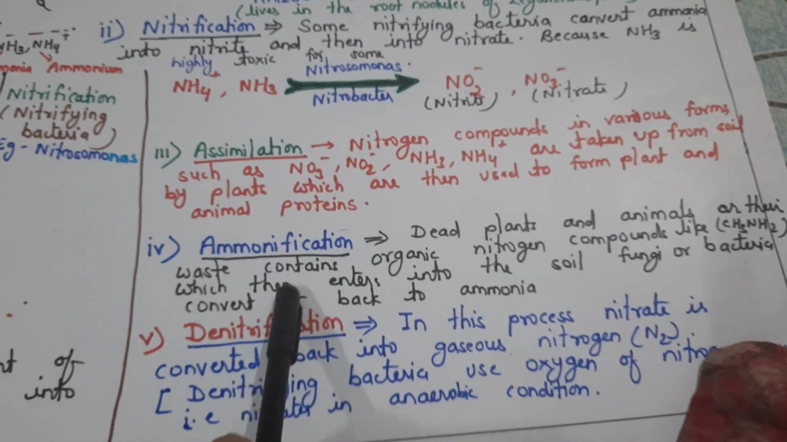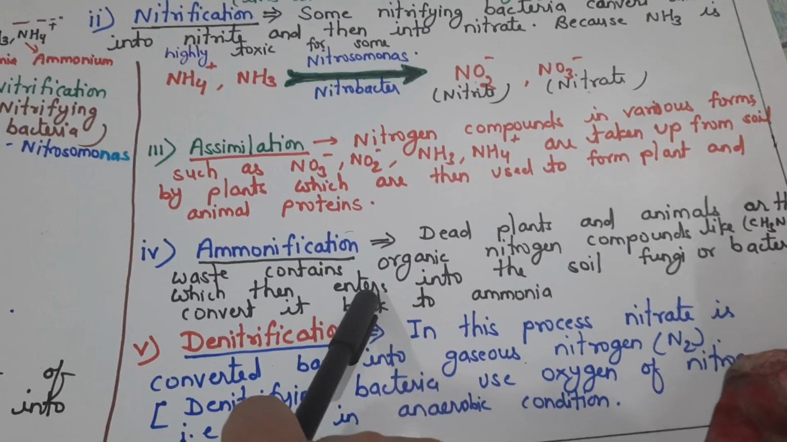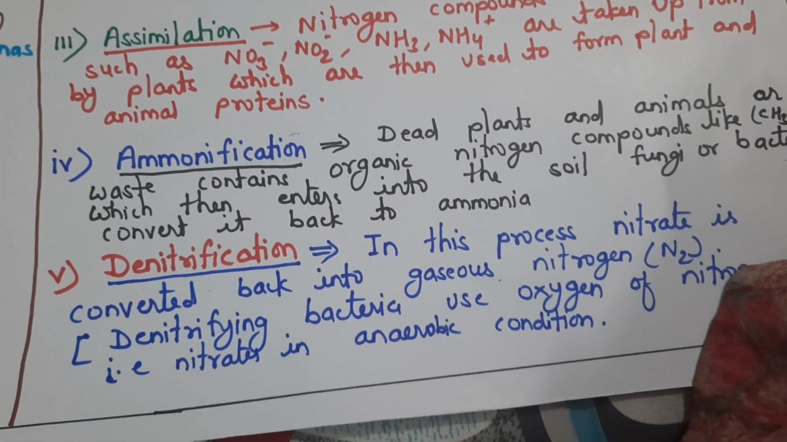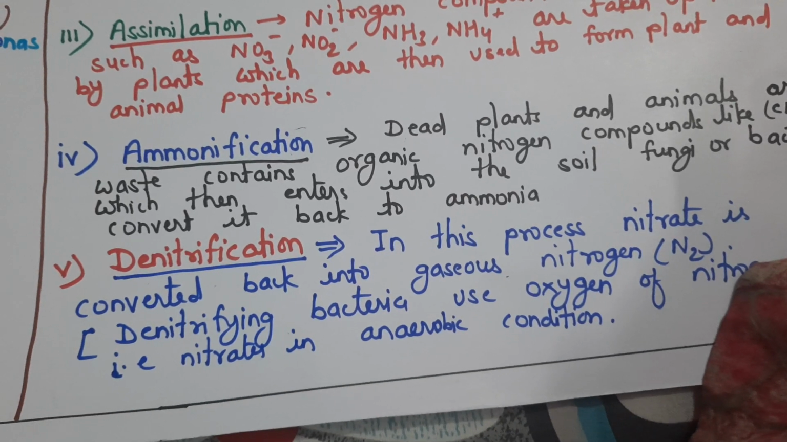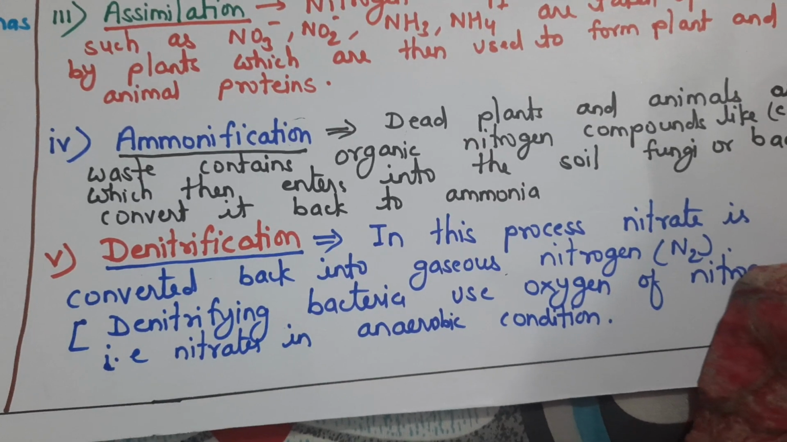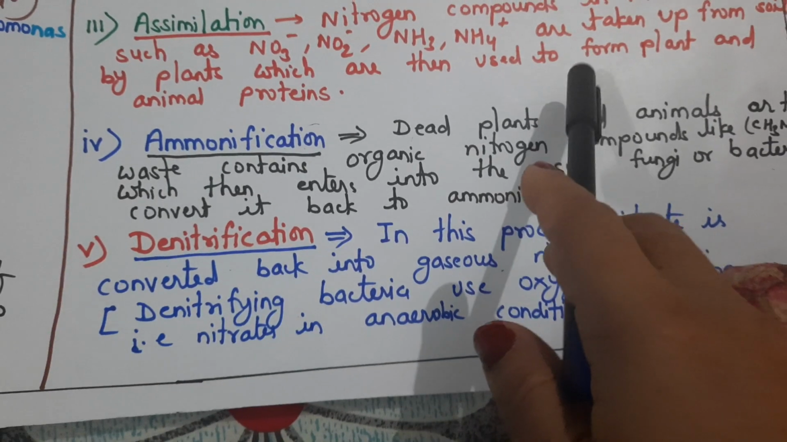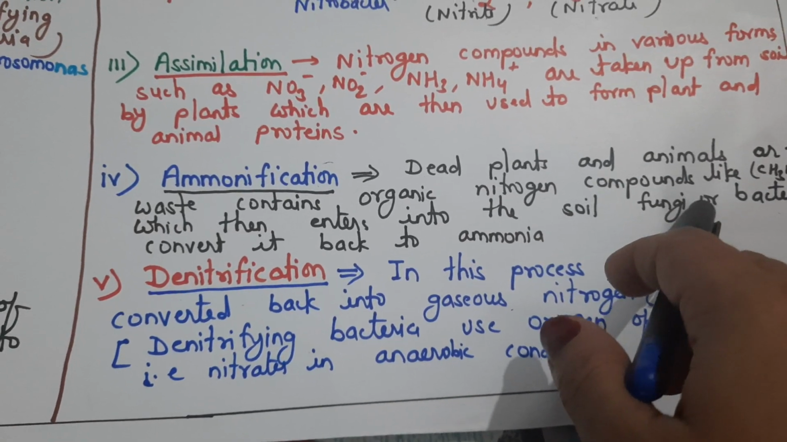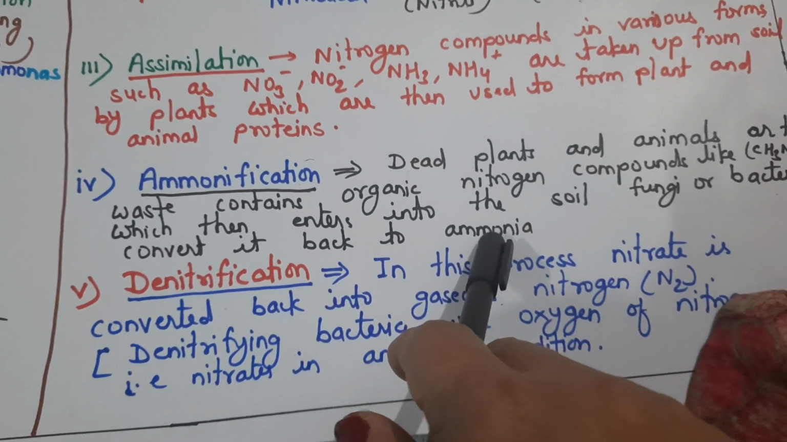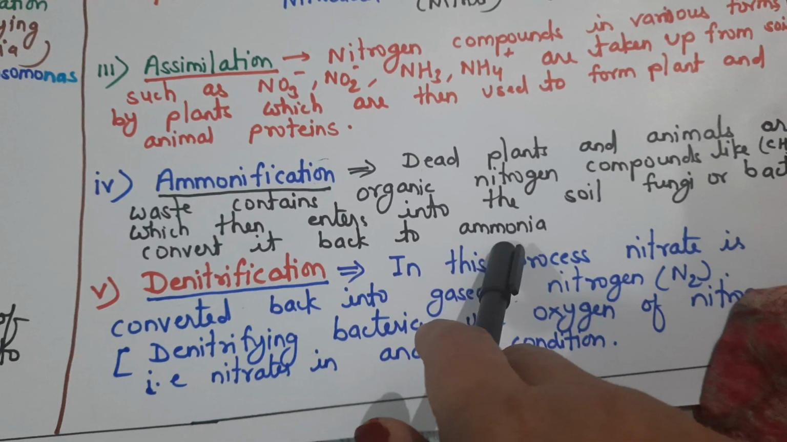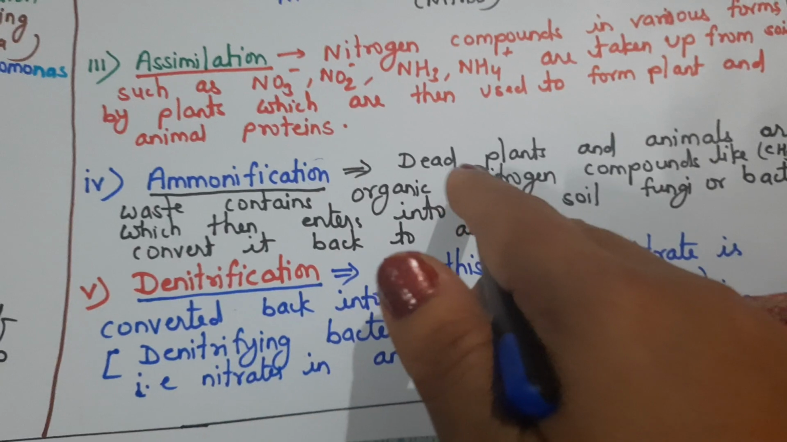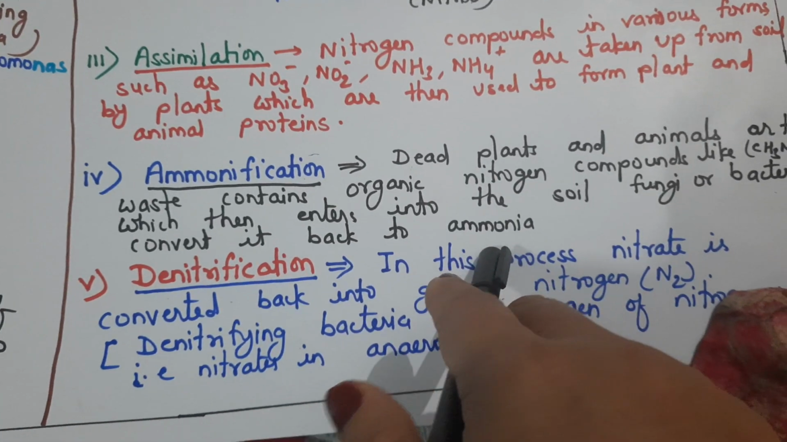The next step is ammonification. What is ammonification? Every living organism has a definite lifespan. After that, death may occur. So when plants and animals die, decomposers like bacteria and fungi, which live in the soil, decompose the dead and decaying matter, and during this process they release ammonia from the organic compounds present inside the body of the dead organisms.